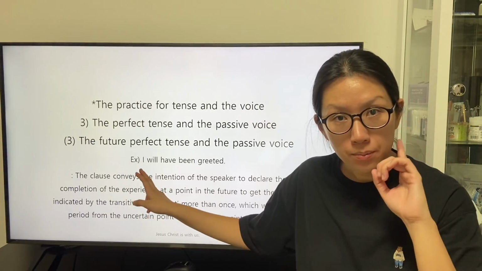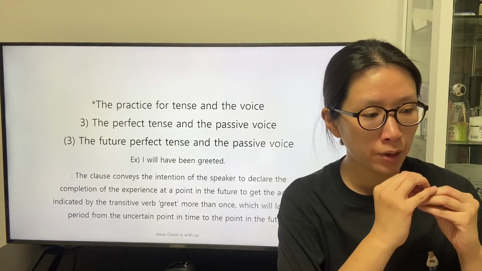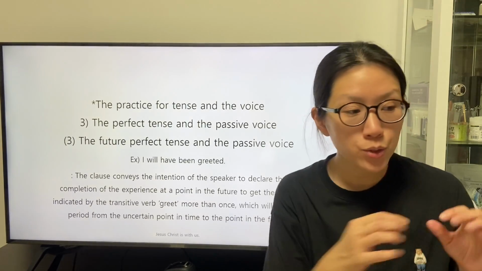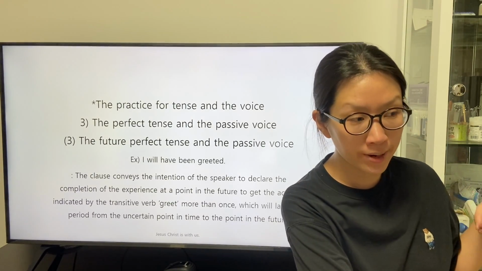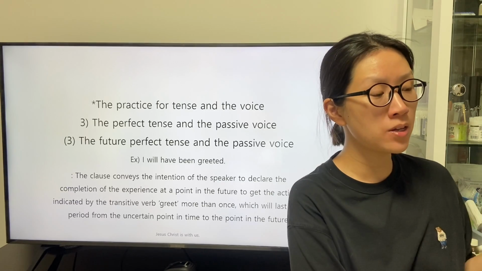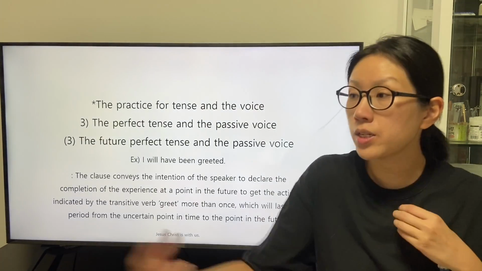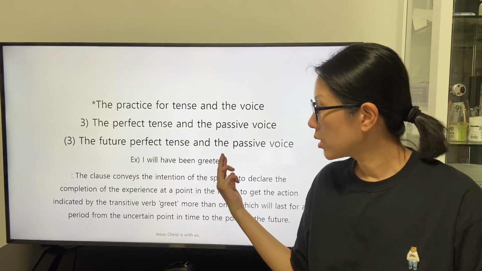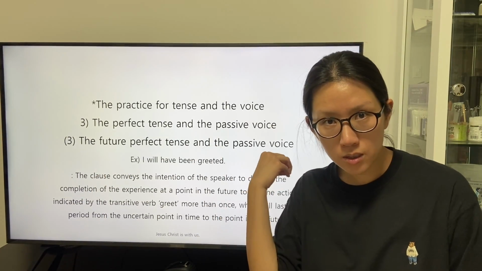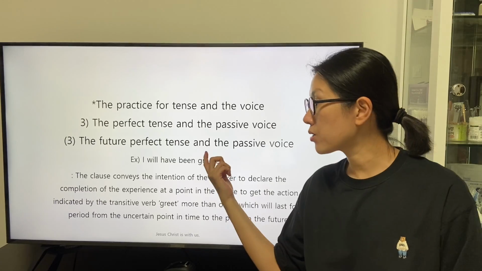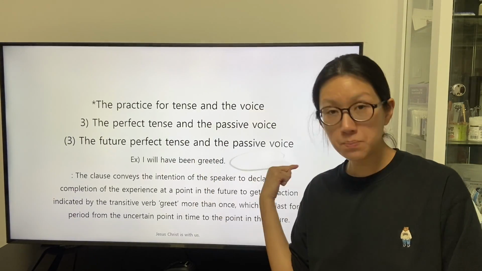At the same time, when the speaker exists during the period of experience and responds in a way to exist, the speaker also receives the condition described by the transitive verb greet from an unstated subject.